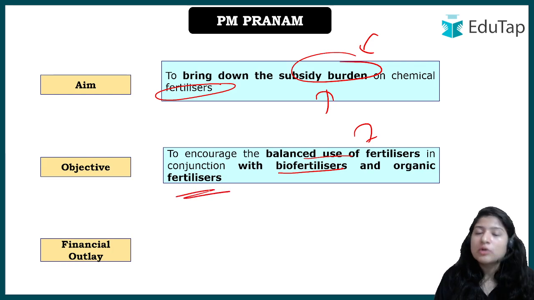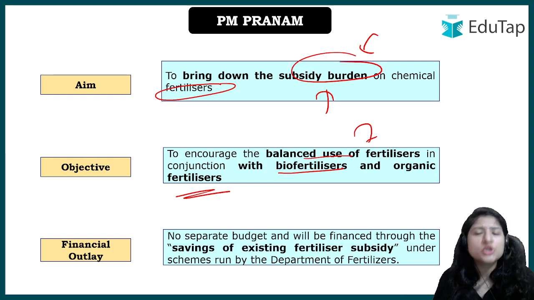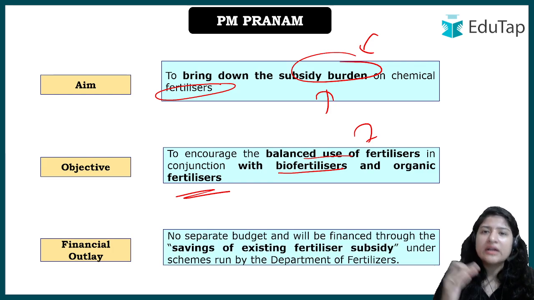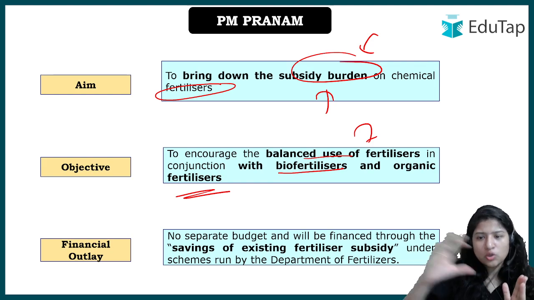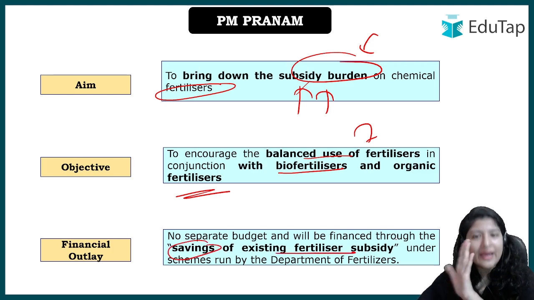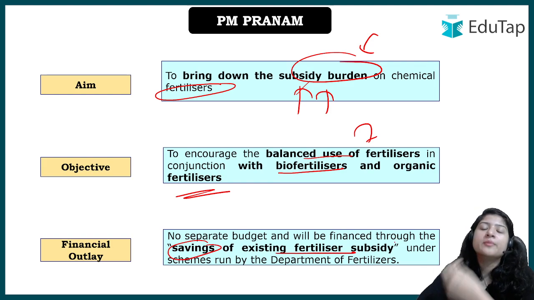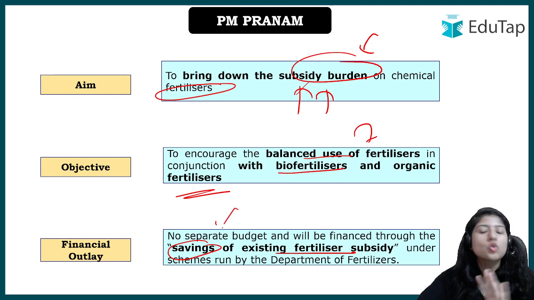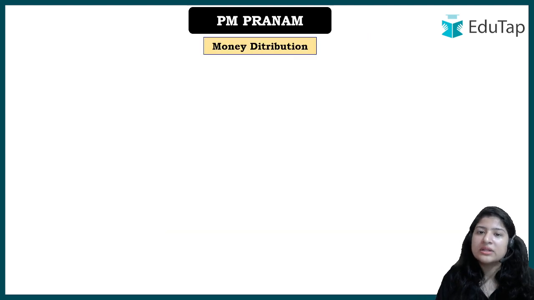ठीक है, financial outlay की बात करें, so government is not separately going to provide any budget, but however what the government is trying to do simultaneously, because on one hand they will be promoting the biofertilizer or organic fertilizer, so definitely on the other hand the subsidy dependence will be reduced. So whatever will be the savings of the existing fertilizer subsidy, उसी को use किया जाएगा for PM Pranam scheme. What does it mean? It means that there is no separate budget that will come every year. However, what is the existing scheme we have, savings of existing fertilizer subsidy, उसका ही जो amount है that will be utilized for this particular scheme.